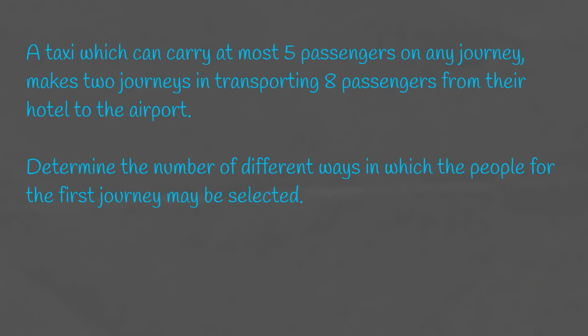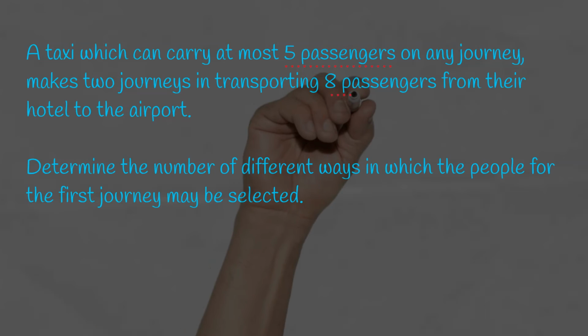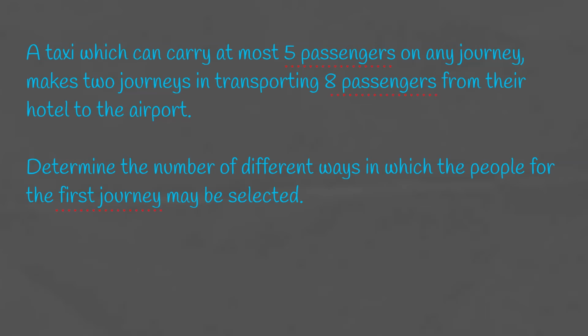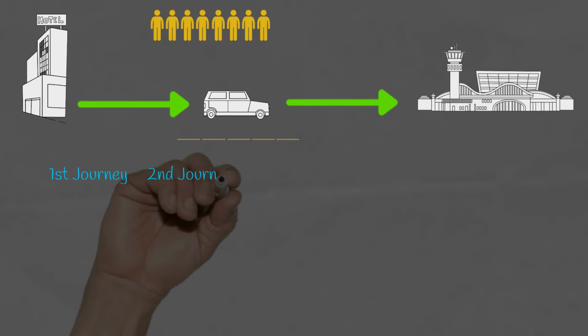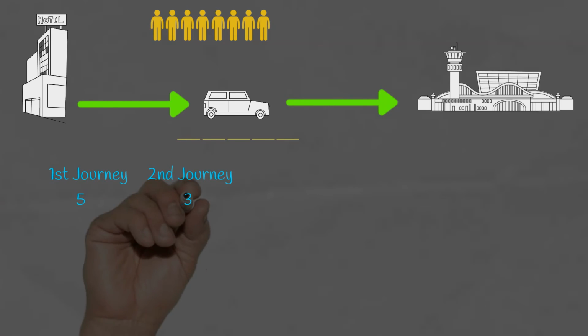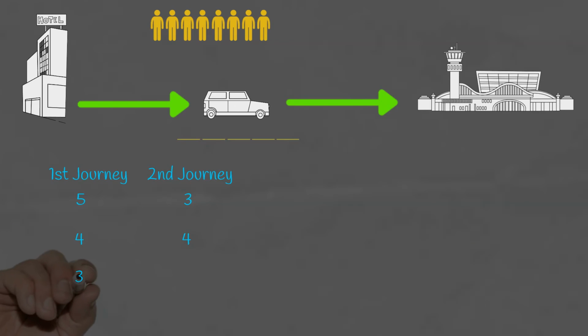In the next question, we have a taxi. We can carry 5 passengers, but we need to take 8 passengers from A to B, from the hotel to the airport. How many ways can you organise the people in the car on the first journey? So we start by writing down the different configurations for the first and the second journey. So we could have 5 on the first journey and 3 on the second, 4 on the first journey and 4 on the second, or 3 on the first journey and 5 on the second.